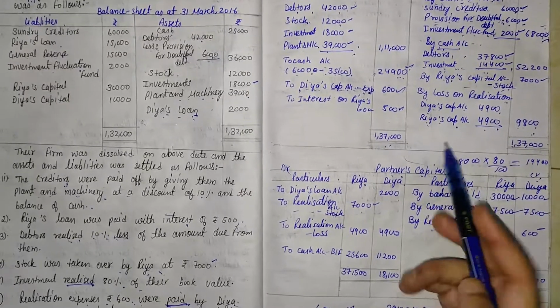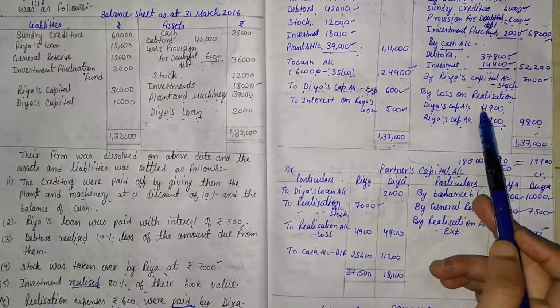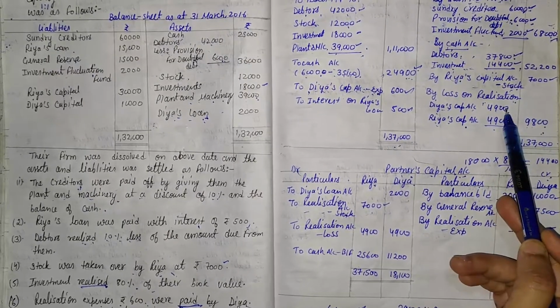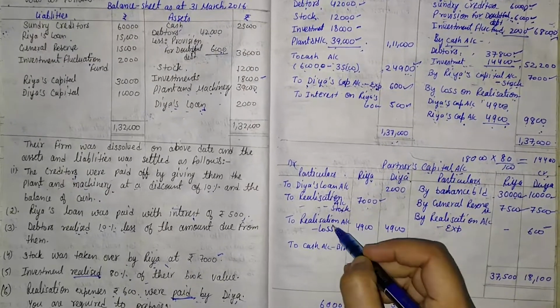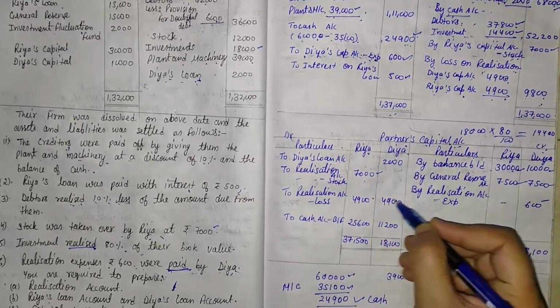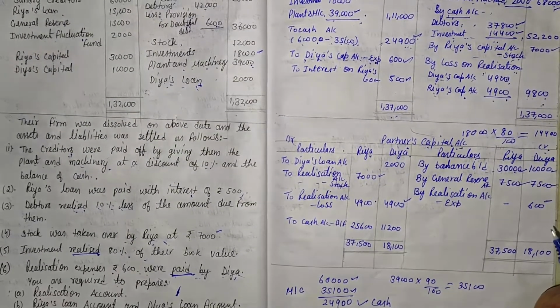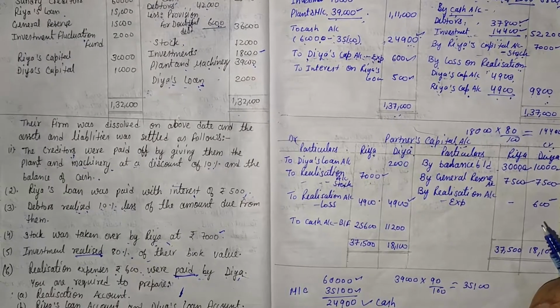Then realization's profit or loss, there is a loss. So it comes on the credit side, so it should be transferred to the debit side. So to realization account, that is 4,900 and 4,900. After that we will have to check the partner's loan.